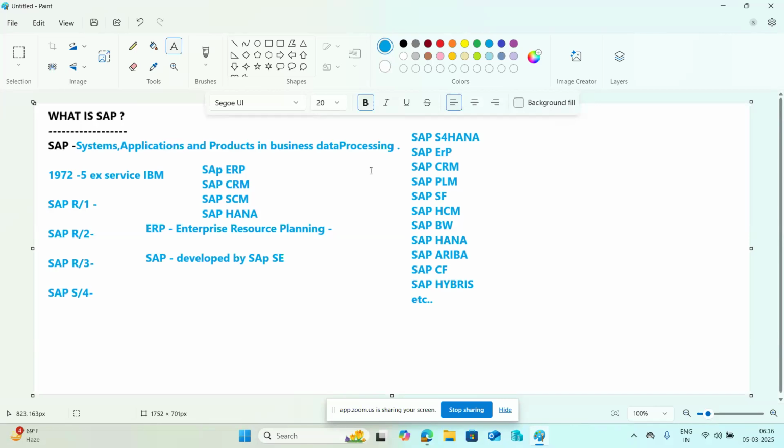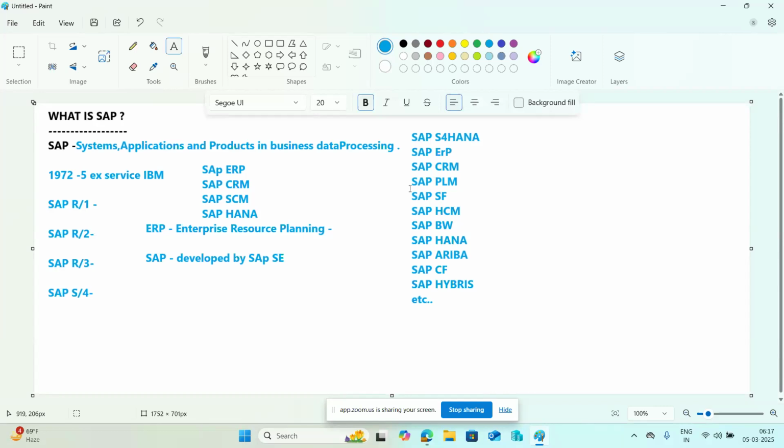ERP stands for enterprise resource planning. It's a broad category of software that helps businesses manage their core processes. Every business, if you take a food business, needs some business functions to run its operations: orders, payments, reversals and everything that's required.